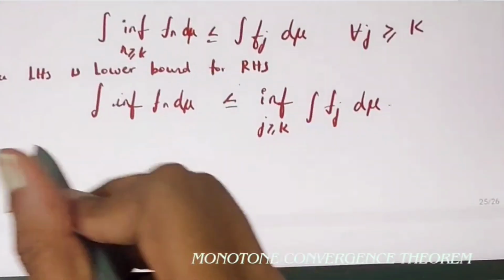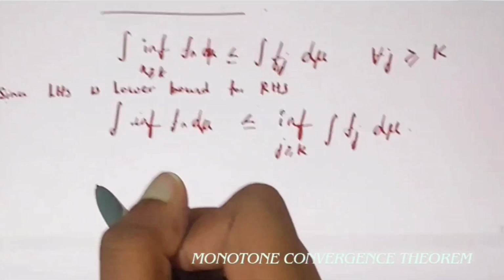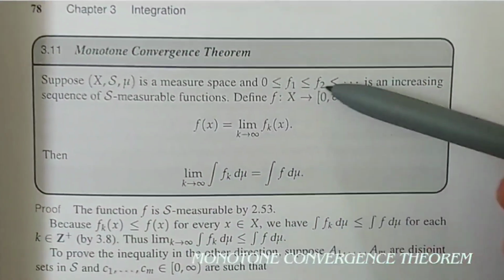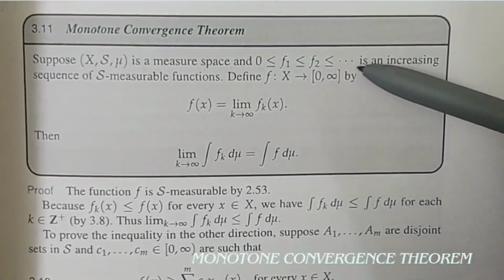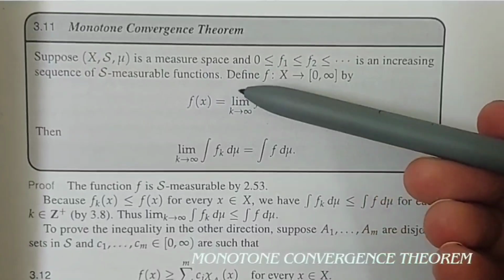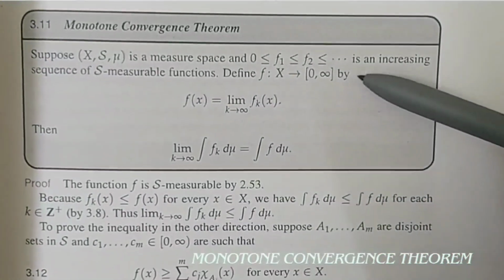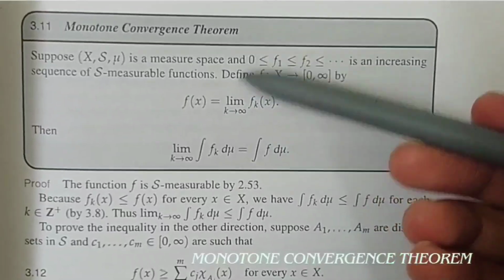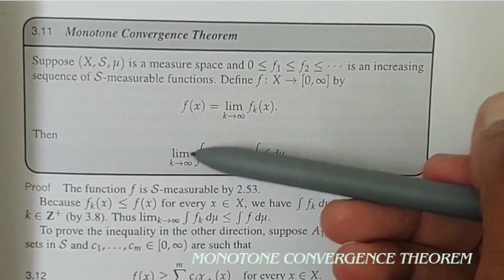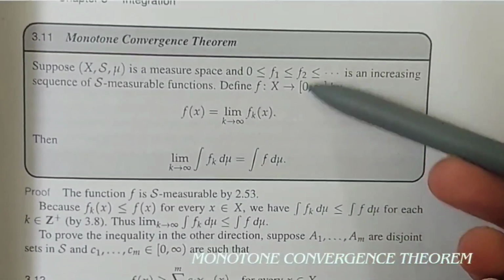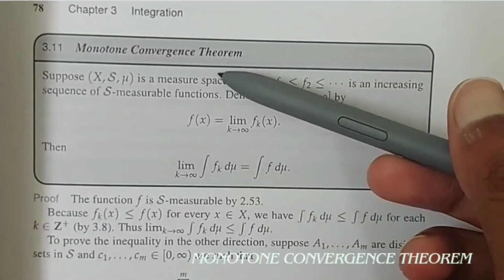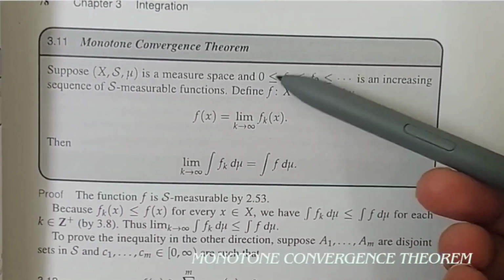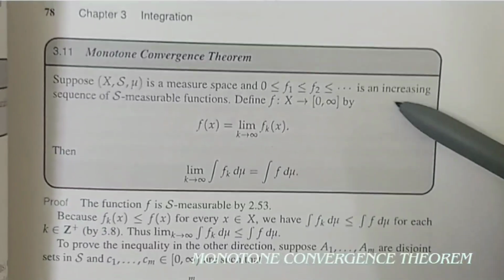So I have written the reason also here. Since the infimum sequence is an increasing sequence, so see, 0 less than or equal to f1 less than or equal to f2 and so on is an increasing sequence of S measurable functions. Define f from X to [0, infinity] by f of x equal to the limit, so this sequence converges to f of x. When these things happen, then we can interchange the limit and the integral. So that is what the monotone convergence theorem states. But if you want to use the monotone convergence theorem, the sequence should not be just non-negative. It should also be an increasing sequence.